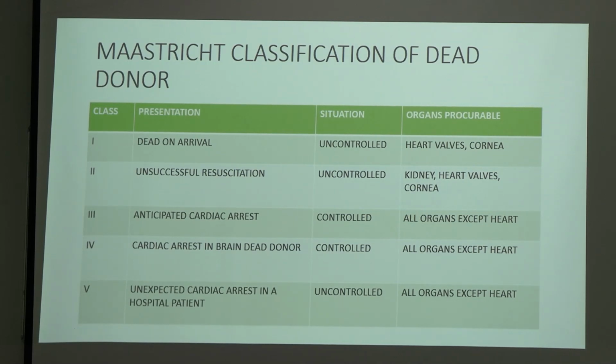Class 3, now it is a controlled situation, okay. So it is anticipated that the patient is in cardiac arrest, okay. So you can take all the organs except heart, because heart donation requires a beating donor, okay. So coming to class 4, cardiac arrest in brain dead donor, okay. Now this situation is also controlled. This is controlled.